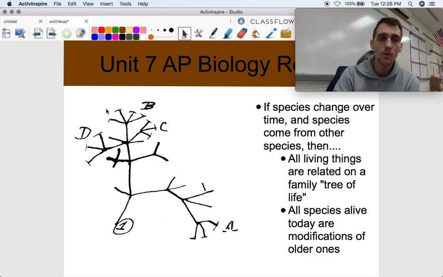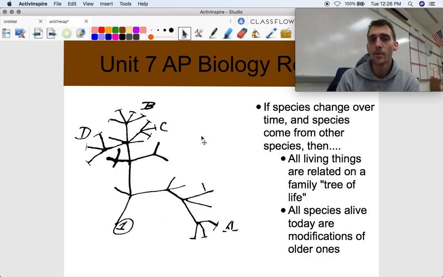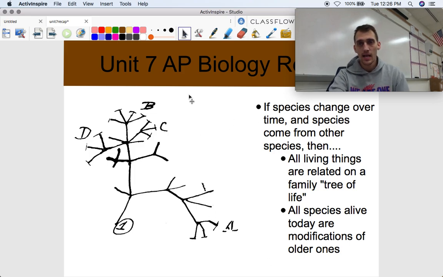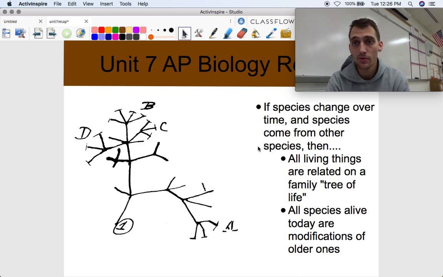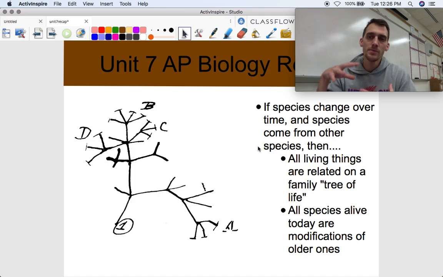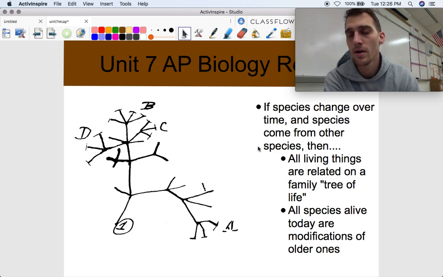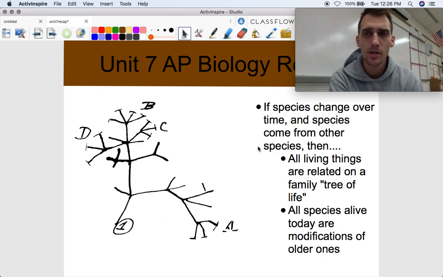So speaking of Darwin here, if species come from other species and species change over time, then by extension, this is actually a copy of what Darwin put in his first notebook. This is a tree of life, and all living things are related on a family tree. If living things come from other living things, and species change over time, then all of these species are connected. Every single living thing, doesn't matter if you're a human being or an amoeba or a mushroom, we are all connected.